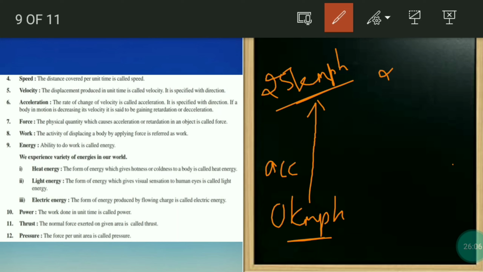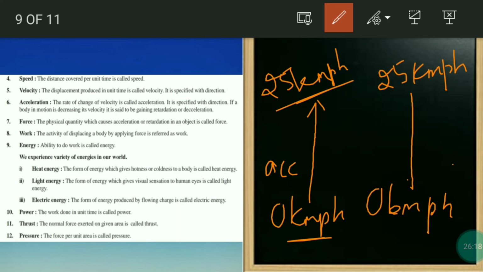Now when it is at 25 kilometers per hour, right, suppose suddenly a traffic signal came, then what will happen? Obviously the person has to decrease to 0 kilometers per hour. So that is called deceleration or retardation. So this is when it is decreasing. Here it is decreasing, right, from 25 kilometers per hour to 0. So this is called acceleration, this is called deceleration. I hope this is clear.